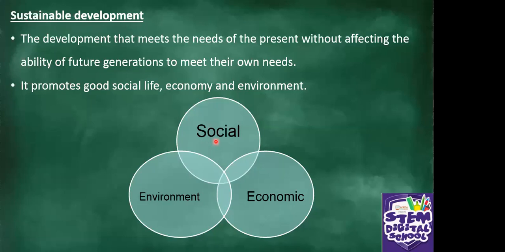Social, we're talking about the people, the communities, taking care of people, improving the standard of living, and then the economy, the growth of the economy. We're also concerned about that in development. And also not forgetting our precious environment, our planet, because without the planet, we can't survive. So these 3 balance each other, okay? So that we can say we have sustainable development. Okay, grade 9.